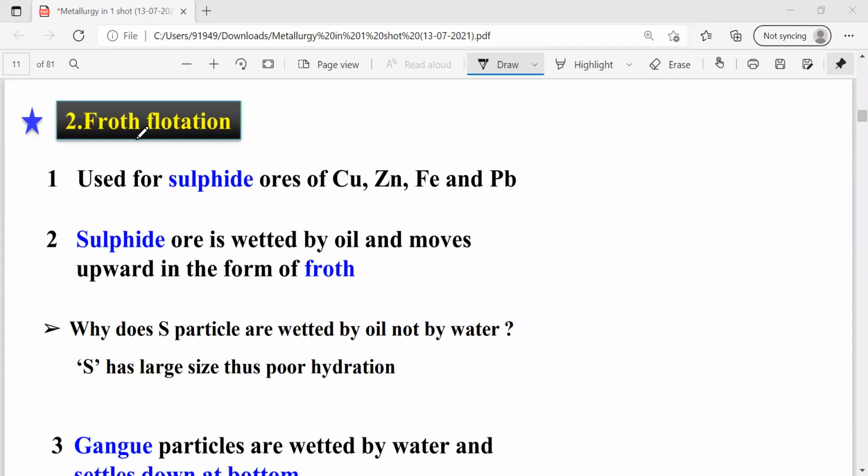Coming to the second method of ore concentration, this is very important: froth flotation. Froth flotation is one of the ore concentration methods used for the extraction of metals from sulfide ores. Which metals are extracted? Copper, zinc, iron, lead. These metals are generally extracted from sulfide ores. The process used for the removal of gangue particles is froth flotation. This is important. Please underline it.